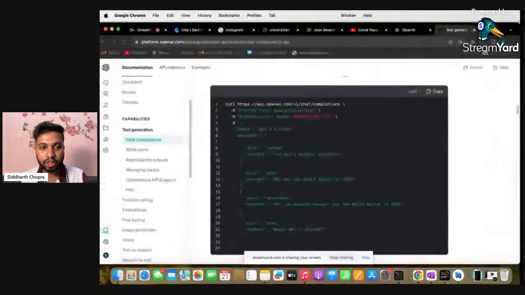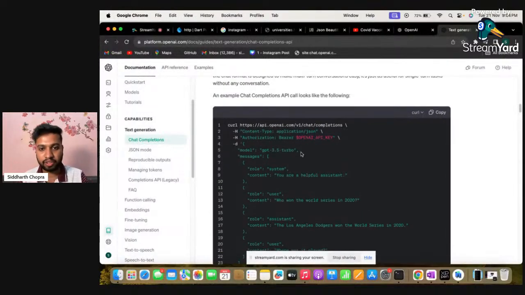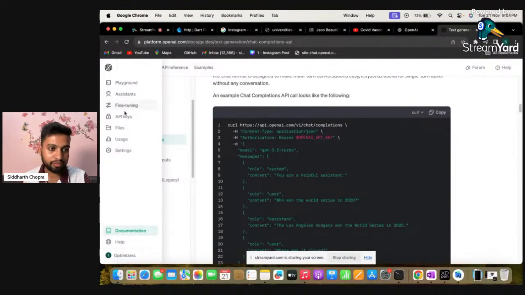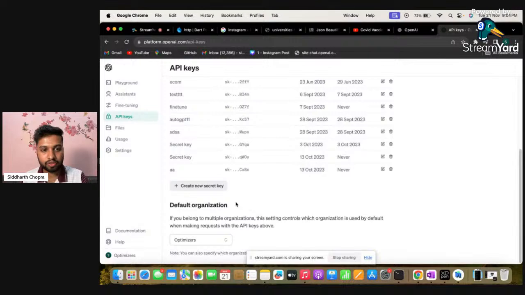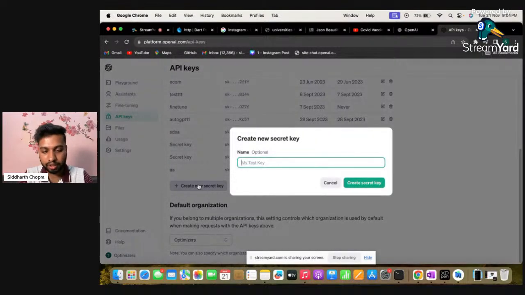In a similar way, OpenAI is also tracking us with the key here, and for that we have to first create an API key. So I'm clicking on generate new secret key and creating it with the name of appdev. So I'm creating an API key with the name of appdev, then clicking create secret key.